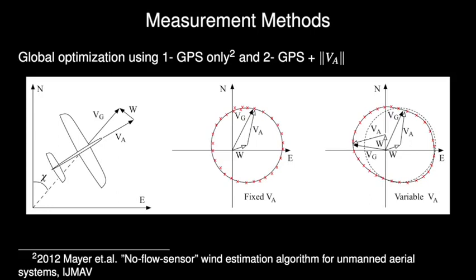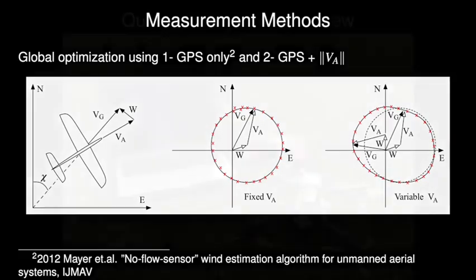Actually, we can augment this method further by relaxing this assumption and adding the airspeed norm to the minimization algorithm during the fitting process. Theoretically, this should increase the possibility of capturing the wind variations.